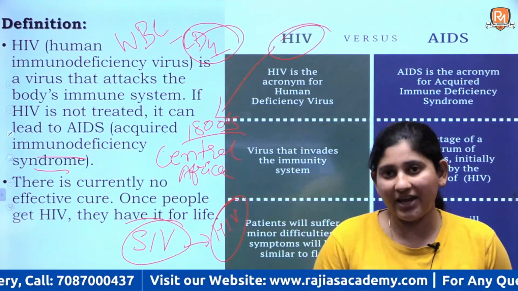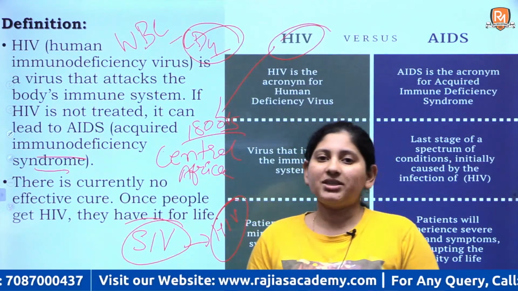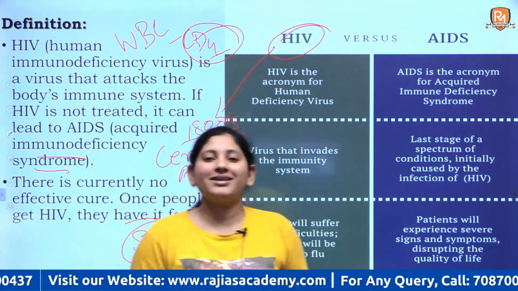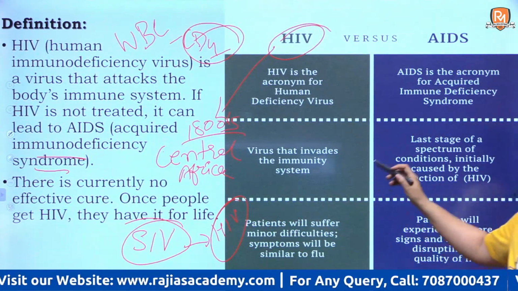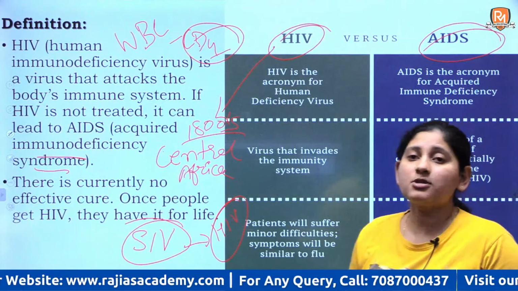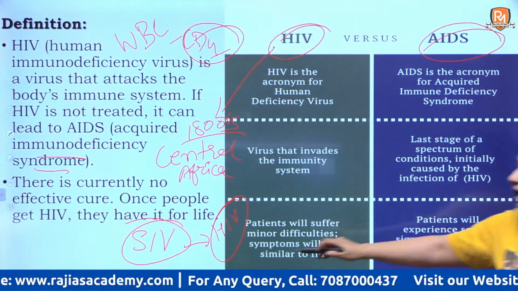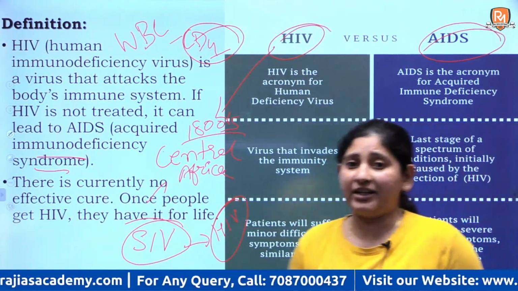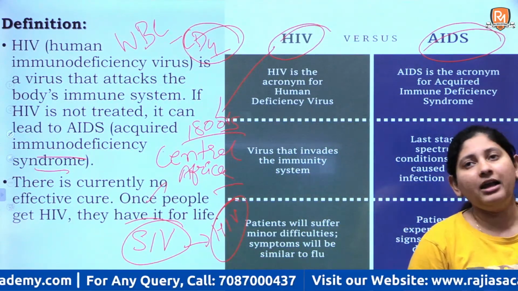If you have HIV, there are certain medications and practices which can still contain the spread of the virus in your body, and you can still lead a healthy, happy life. But in case of AIDS, death is bound to happen. It is fatal. Now, for HIV, there is currently no effective cure. If you have HIV, you have it for life.